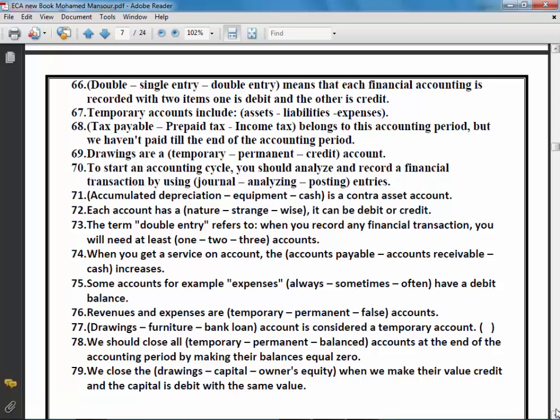Number 79. We close the drawings, capital, or owner's equity when we make their value credit and the capital is debit with the same value. Of course, at the end of the year, the capital is a permanent account, and the drawings is a temporary account. We close the drawings in the capital. So we close the drawings when we make their value credit and the capital is debit with the same value. The right answer here is drawings.